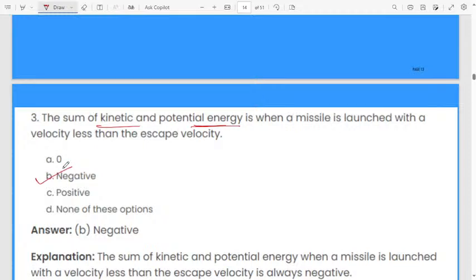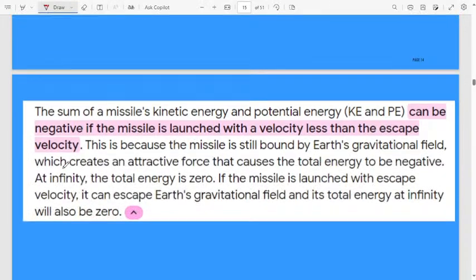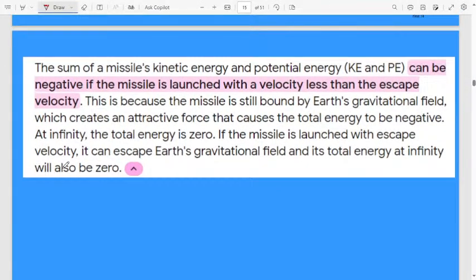See, the sum of kinetic energy and potential energy when a missile is launched with a velocity less than the escape velocity will be negative. Why will it be negative? The sum of the missile's kinetic energy and potential energy can be negative if the missile is launched with a velocity less than the escape velocity. What is meant by escape velocity?